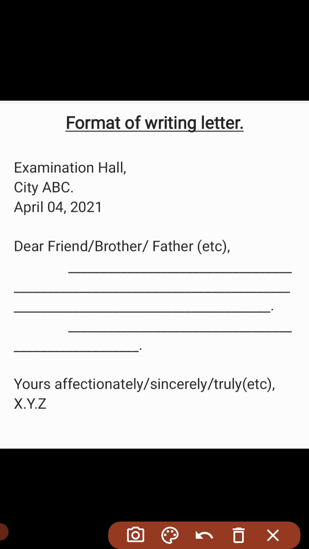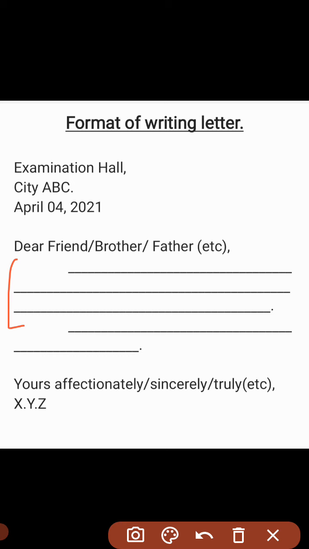The thing to remember is that you need to keep the first letter capital of dear and the first letter capital of whatever relationship you're writing. Do not write any particular name or any particular recognition. Better to write just the relation that is asked in the title of the letter.